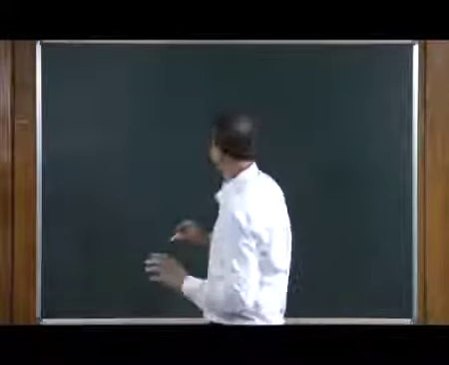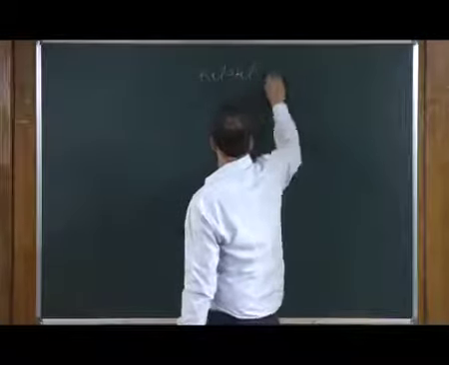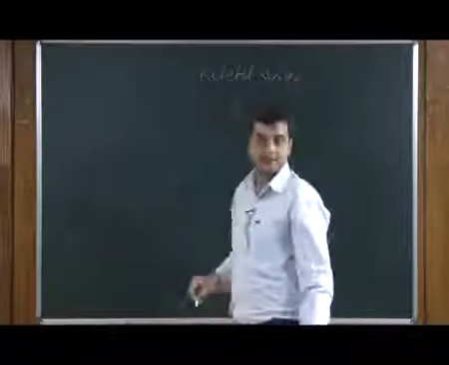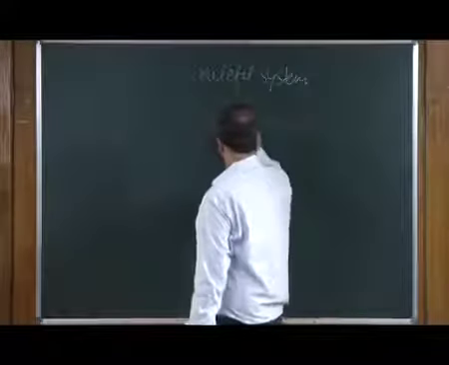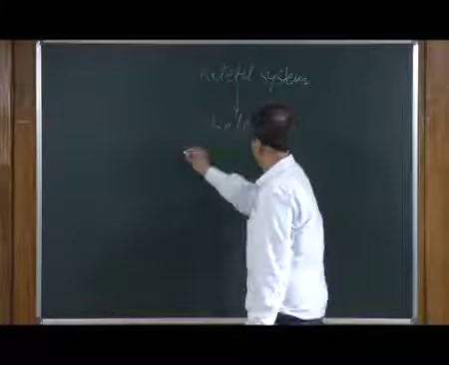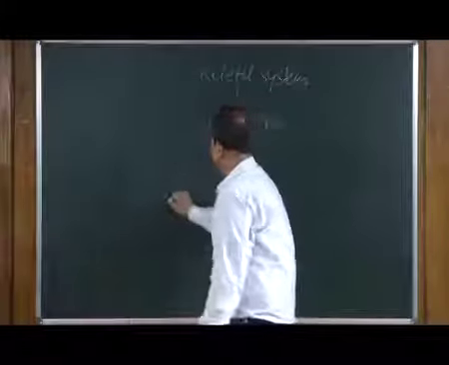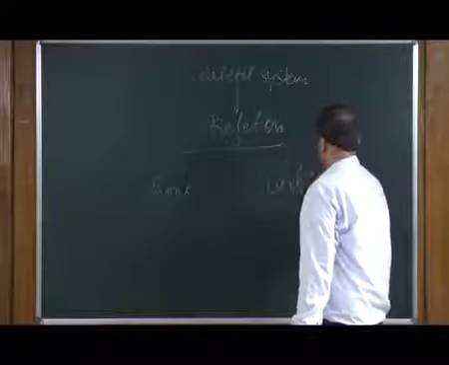So, what we will discuss here is the skeletal system, and we will discuss the skeleton. This skeleton is nothing but bone and cartilage.